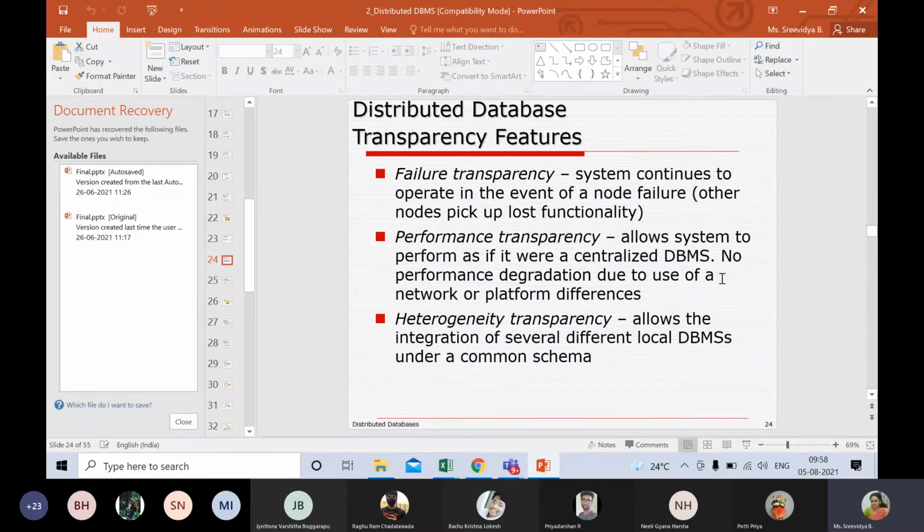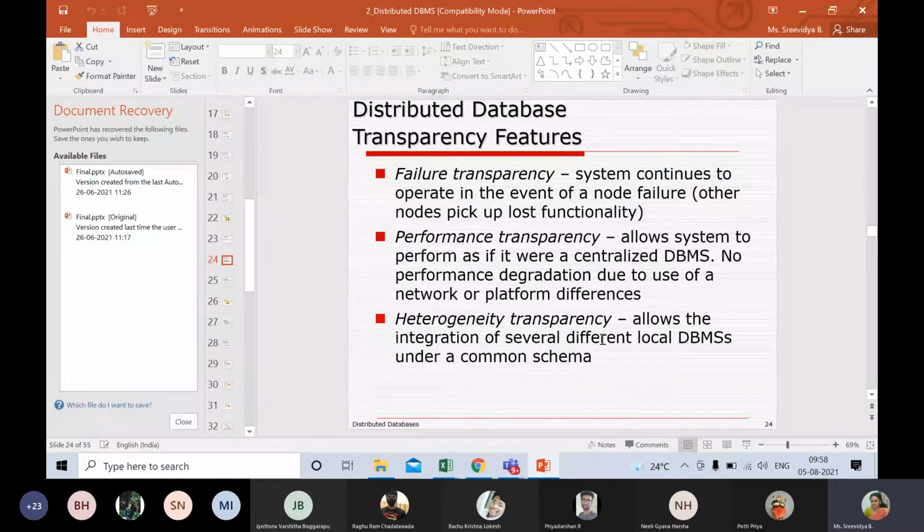There is no degradation of the performance across the network. So this is performance transparency. It doesn't really worry about the differences in the network, so it doesn't degrade the performance basically. Okay, this is performance transparency.